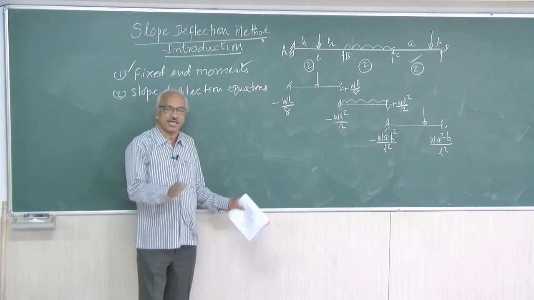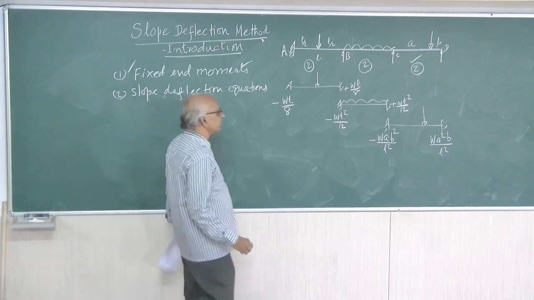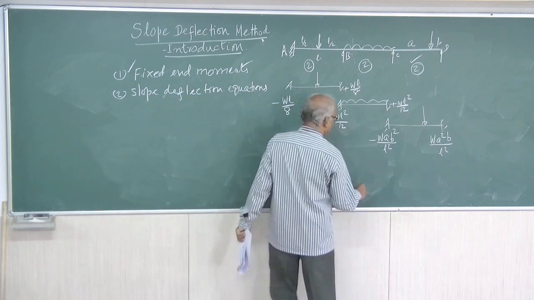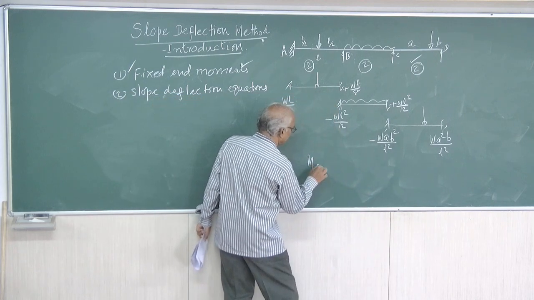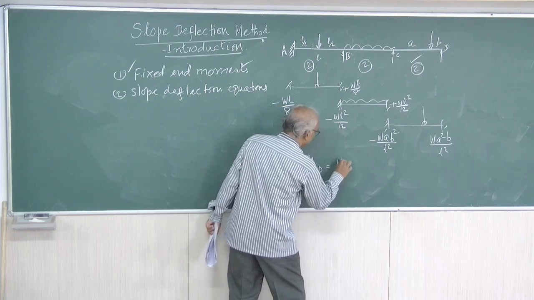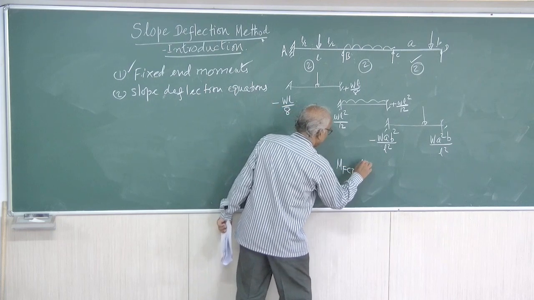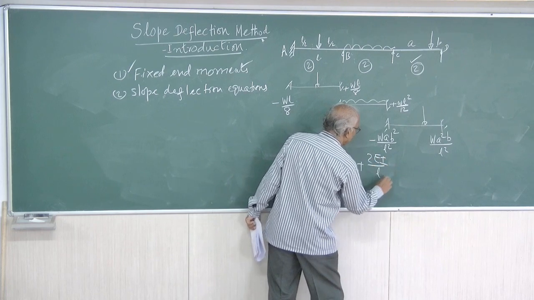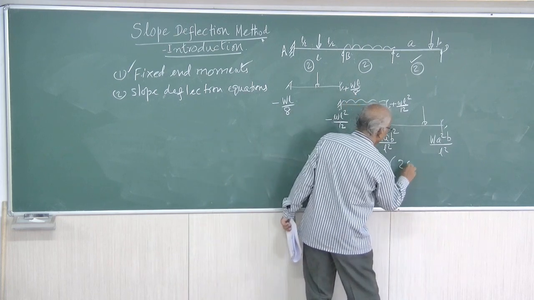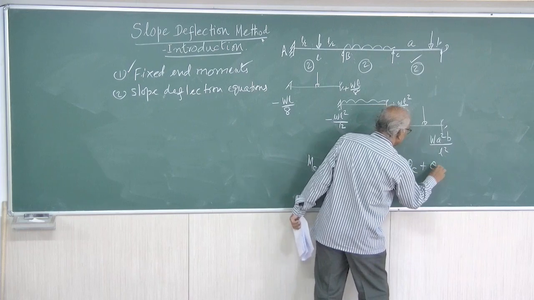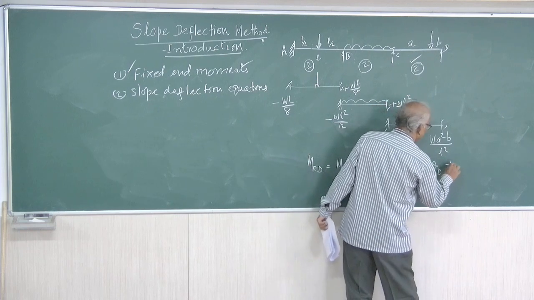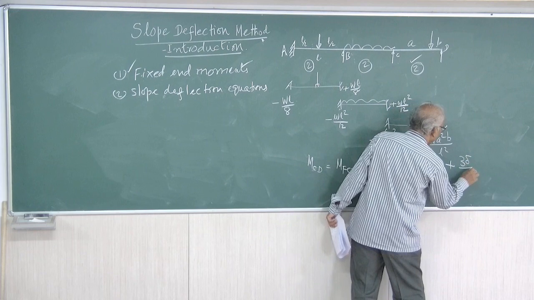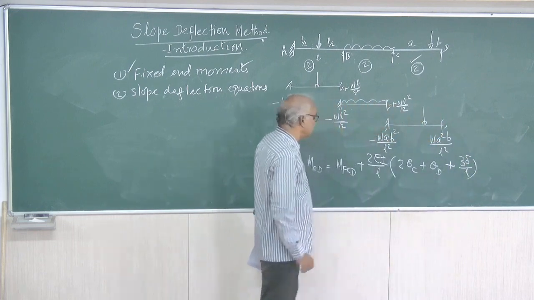For example, I will show it for one span. Suppose we take span CD. MCD equal to M of CD plus 2EI by L into 2 theta C plus theta D plus 3 delta by L. That is a general equation.